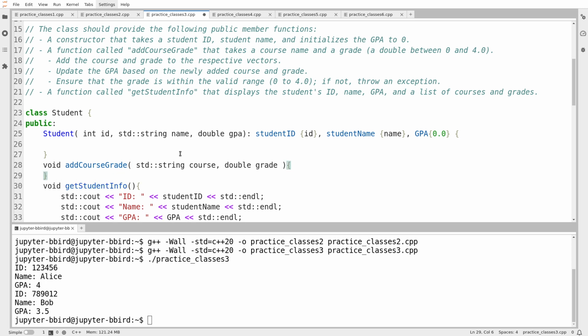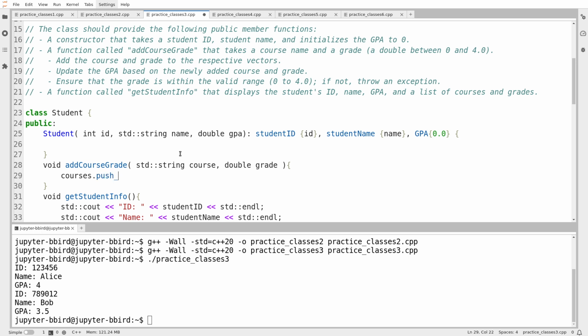The way it's phrased right now is it just says add the course to the list of courses, add the grade to the list of grades. The idea being at any given point, I assume that index 3 of the course vector corresponds to index 3 of the grade vector. So you just make sure the vectors grow in parallel. So I'll do courses dot push back course, and I'll do grades dot push back grade.